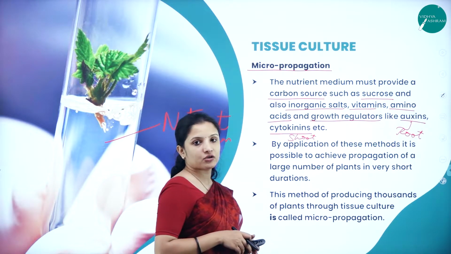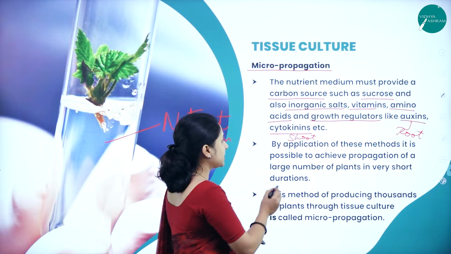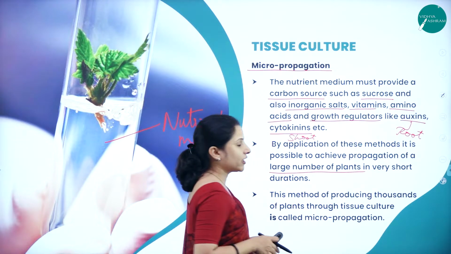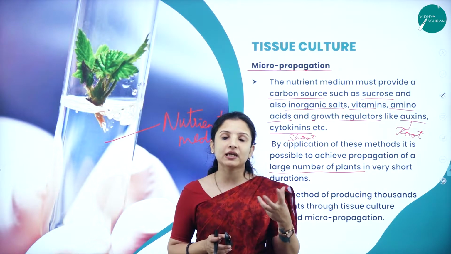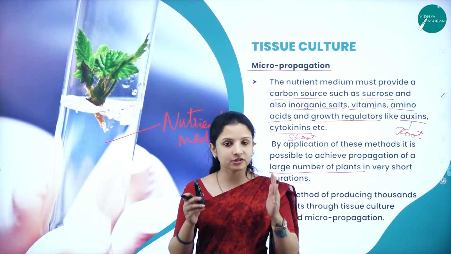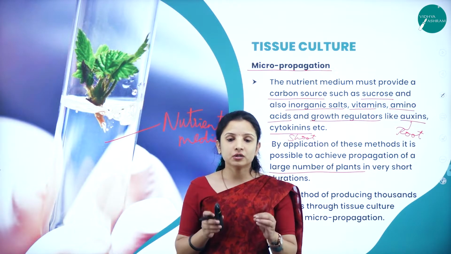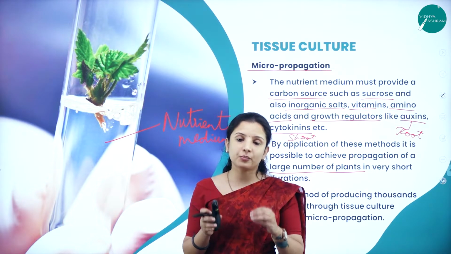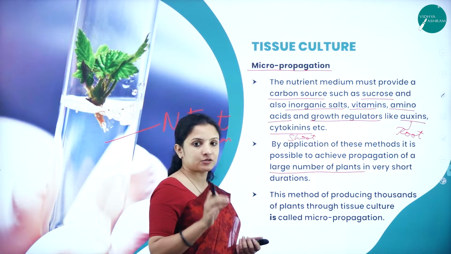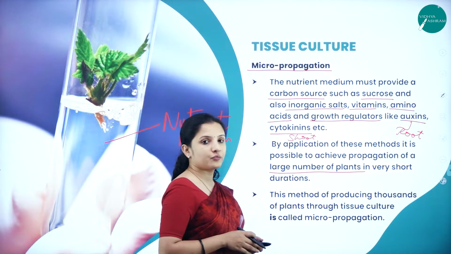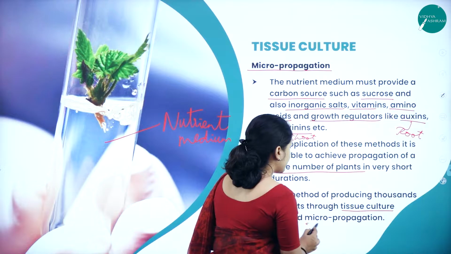And by application of this method, it is possible to achieve propagation of a large number of plants in a very short duration, if all this procedure is done in a sterile environment, with good precautions and with a proper nutrient supply to the medium where the explants are placed. And this method of producing thousands of plants through tissue culture is called micropropagation.